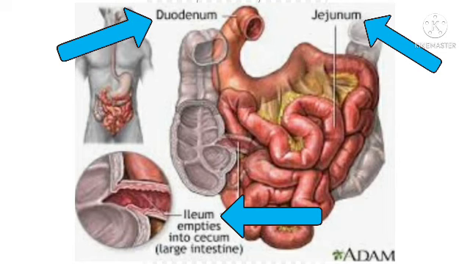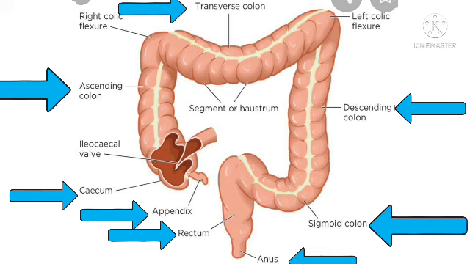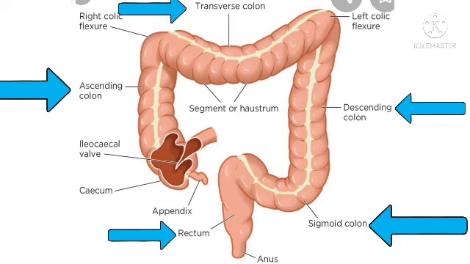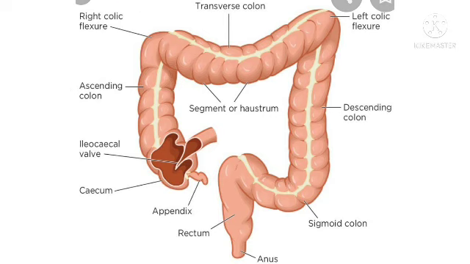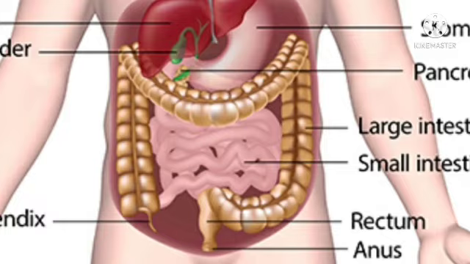The small intestine is followed by the large intestine. The large intestine is about 1.5 meters long. Its main subdivisions are the cecum, ascending colon, transverse colon, descending colon, sigmoid colon, rectum, and the anal canal. The anal canal opens into the exterior at the anus. After food has been digested and absorbed, the useless remnants that remain are passed out to the exterior as feces.